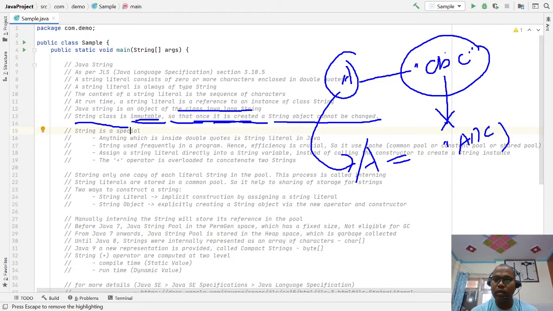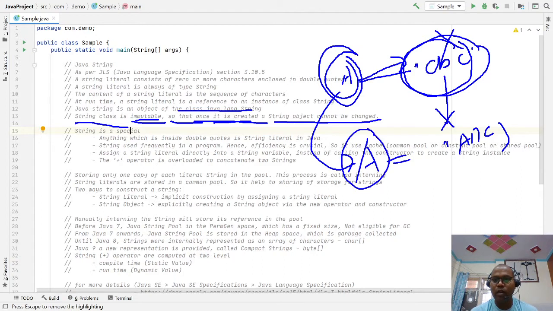But the String object is constant, or immutable, while the string reference variable, which refers to a String object, can be modified.